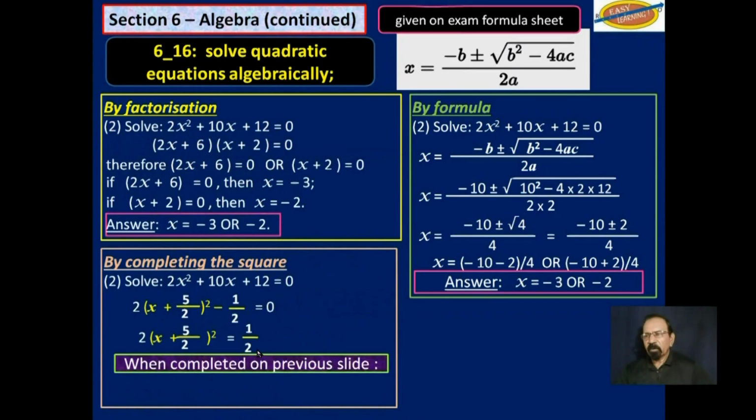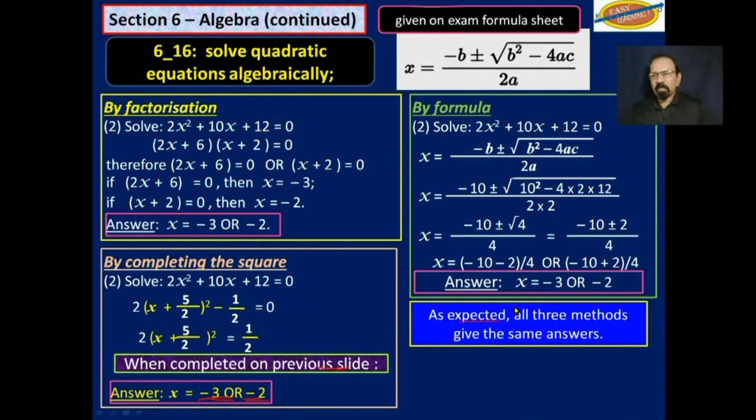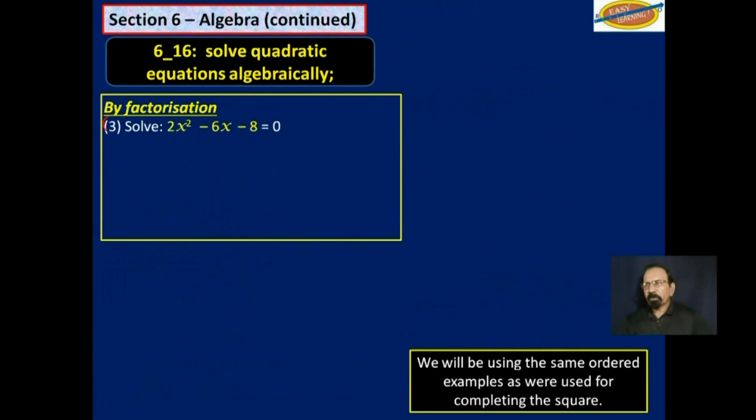So let's get back here. When completed on the previous slide, we got x is equal to negative 3 or negative 2. Well, as I said before, as expected, all three methods give the same answers. Example 3, and we have looked at this before in factorization and completing the square.